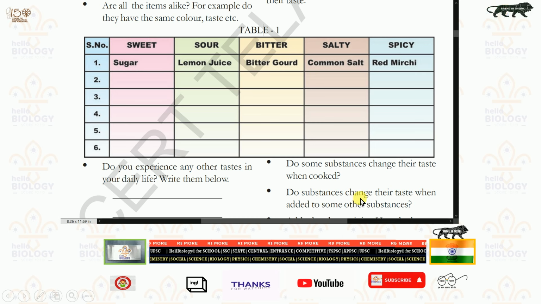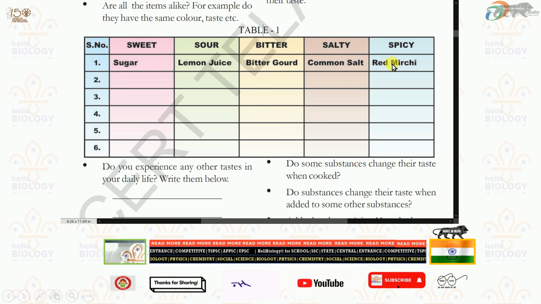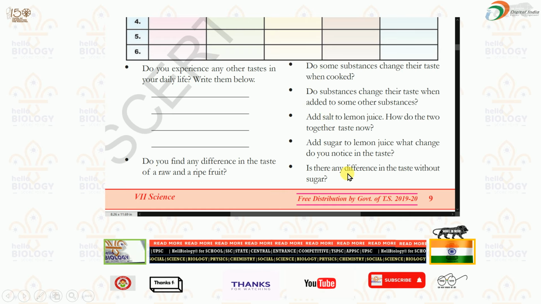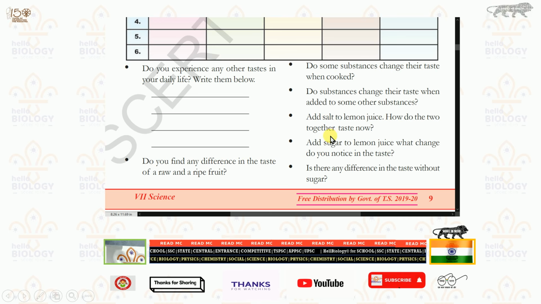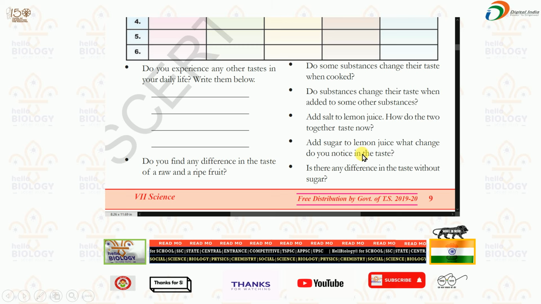Do substances change their taste when added to some other substances? Yes, they will change. For example, red mirchi, if you add it to curries, won't give that much spiciness. That means its taste will be different. And add salt to lemon juice. How do the two together taste now? If you add salt to lemon juice, it will become salty and sour. Add sugar to lemon juice. What change do you notice in the taste?